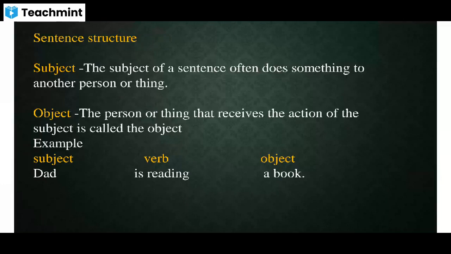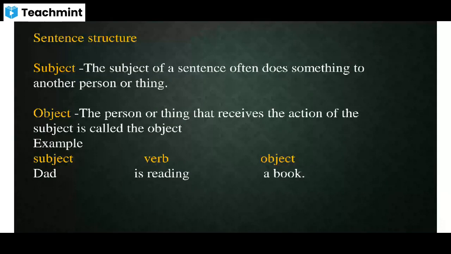A subject usually does the action in a sentence, right? For example, I watch TV. Here, I is the subject. It is doing the action, right?